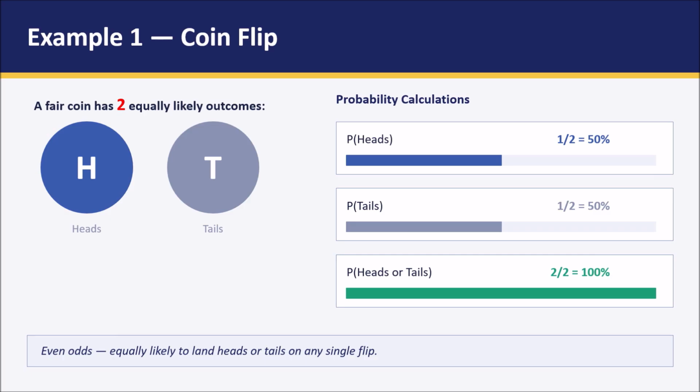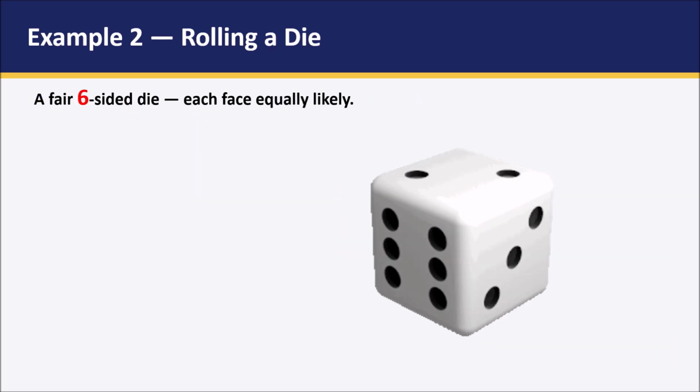Now consider another scenario, the probability of getting either a head or a tail. As we know, when you flip the coin, you will get either the head or the tail. So the total probability of getting either head or tail is 2 out of 2, or it can also be represented as 100%.